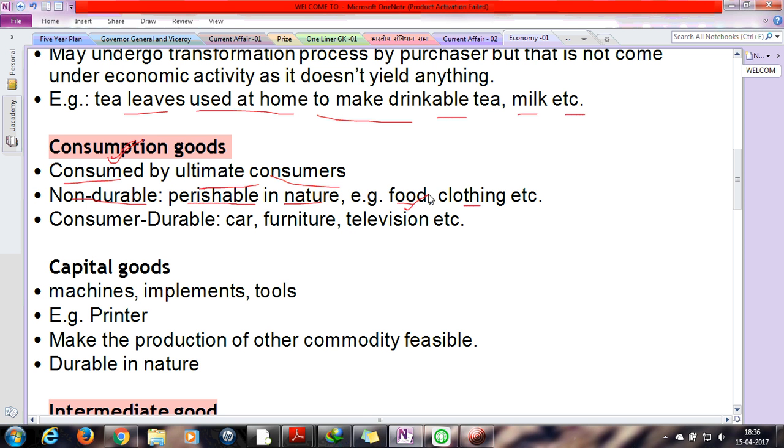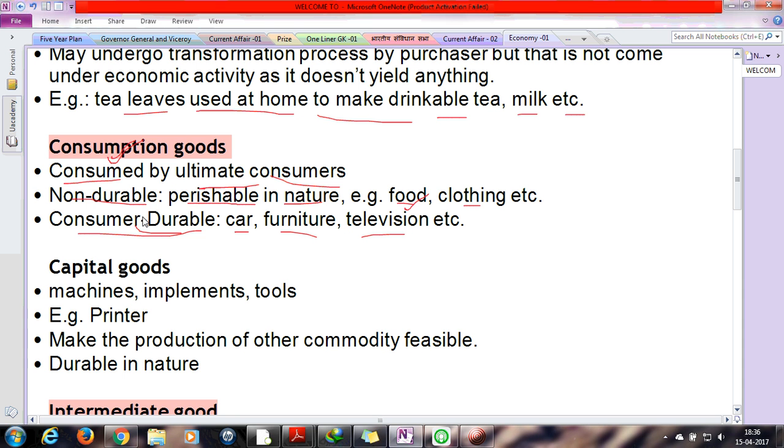But there is also the consumer durable. Why? Because if we produce a car, furniture, or television, the consumer can buy them and use them further in many aspects, but the company cannot use them further in many ways. So that comes under consumption goods.